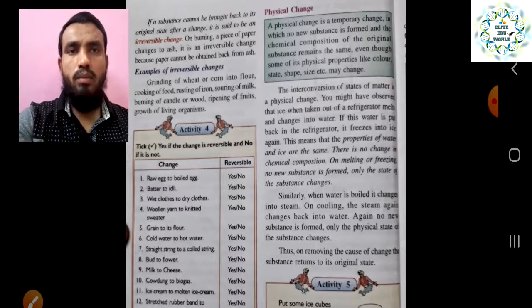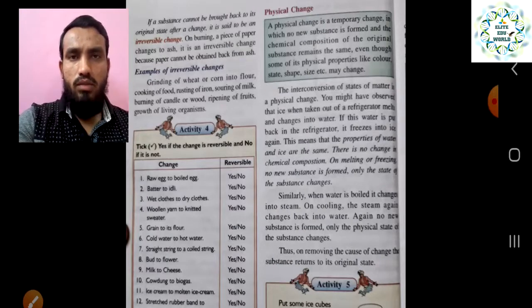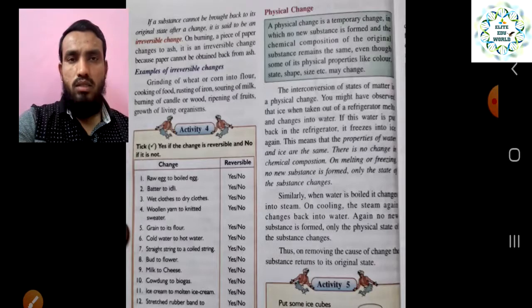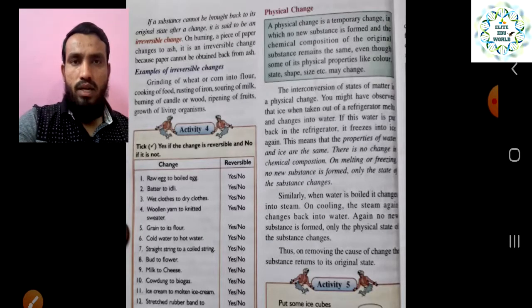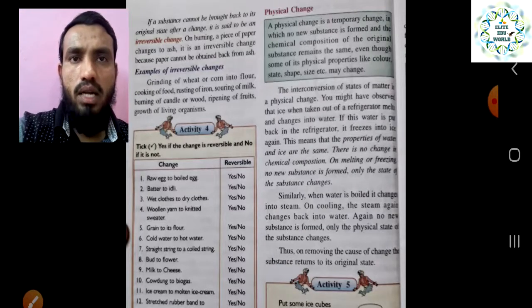For example, paper cannot be turned back from ash. When you burn the paper, you cannot get the original piece of paper back from the ash. Once it is burned, once it has released energy in the form of heat and light, you cannot do anything to get it back to the original state. So that comes under irreversible change.